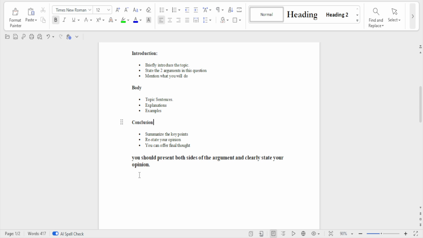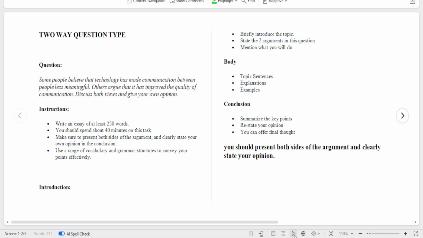For this particular question, you should present both sides of the argument and clearly state your opinion. I'm sure you can see more clearly now.